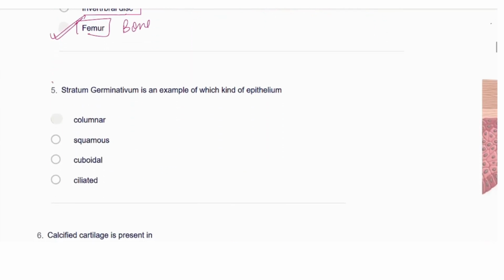Next is an important one, out of the syllabus, which I told you already. Here they are asking, stratum germinativum is an example of which kind of epithelium. Stratum means the layer, germinativum means the innermost layer. The word germina indicates the innermost layer. So the layer they are asking, and the shape of this. It is an example of which type of epithelium means they are asking for the shape of the epithelium, right?